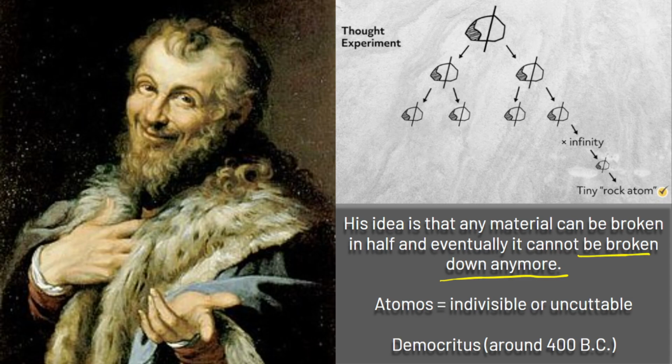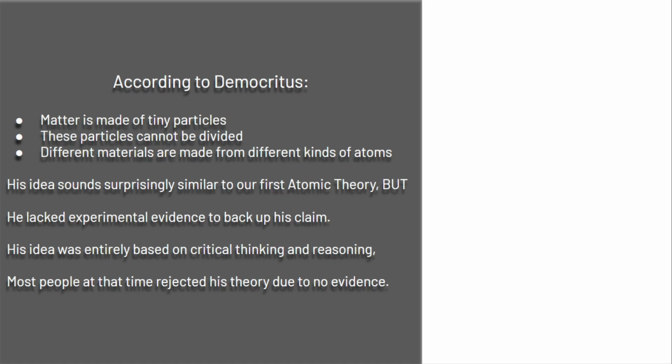So he called it atomos. A means not or anti, right? Symmetrical is symmetrical, asymmetrical is not symmetrical. So A is like no. And then tomos means cut. So atomos literally translates to indivisible or uncuttable. Okay, so he came up with this word, and then according to Democritus, matter is made of